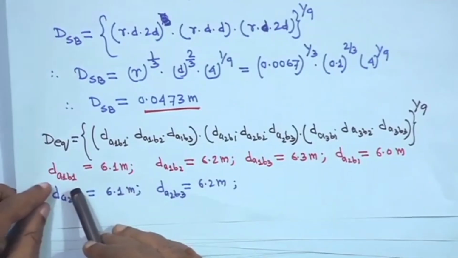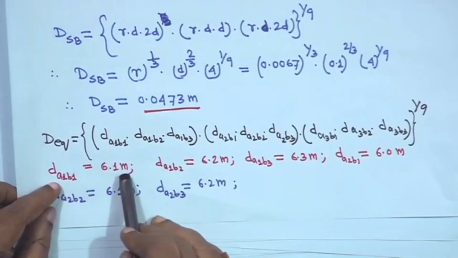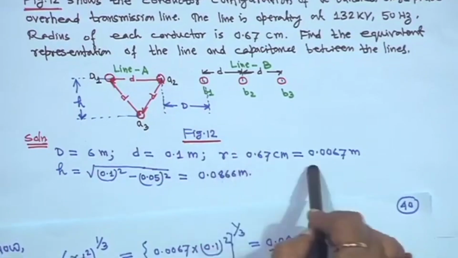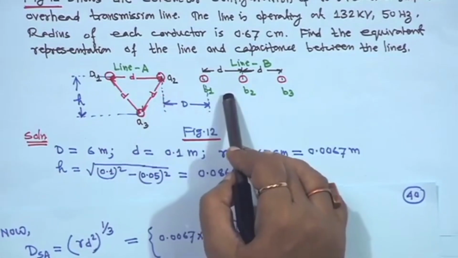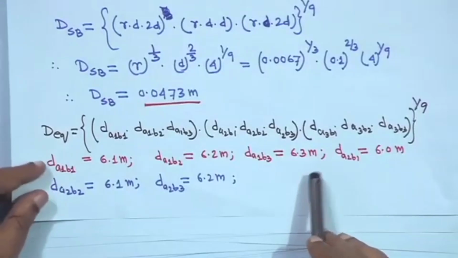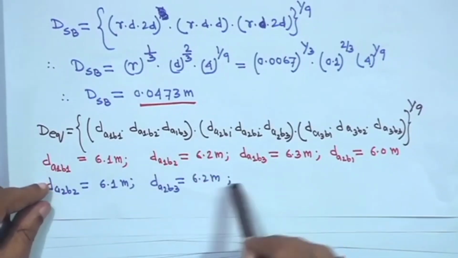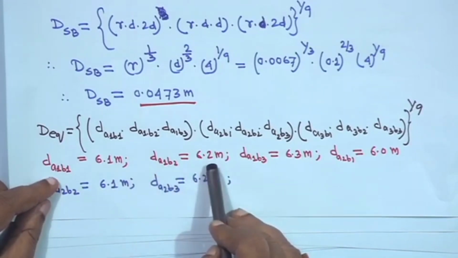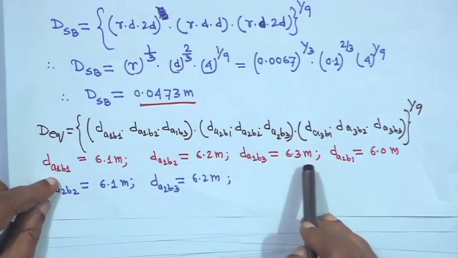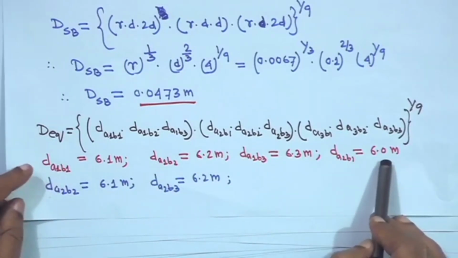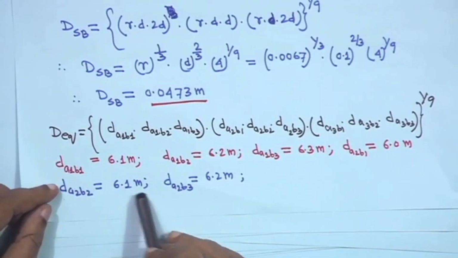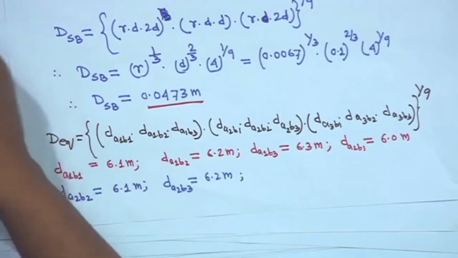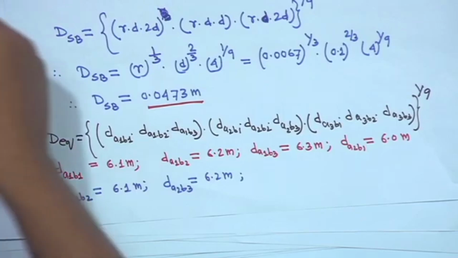So, all these distances you can compute. DA1 B1, how much, 6.1 meter. All the preliminary things I have made here, so all these distances you can easily compute, right. Previously I have shown how to make all these things, right. So, DA1 B1 will come 6.1 meter, DA1 B2 will come 6.2 meter, DA1 B3 will come 6.3 meter, right. Now, DA2 B1 will be 6 meter, DA2 B2 will be 6.1 meter and DA2 B3 will be 6.2 meter, right. This is straightforward.